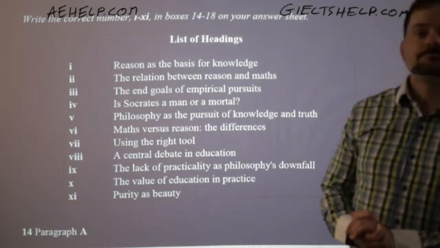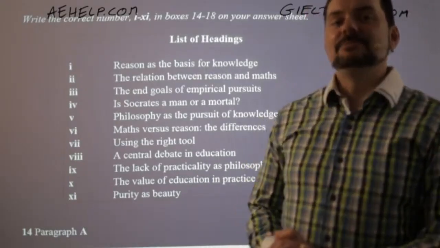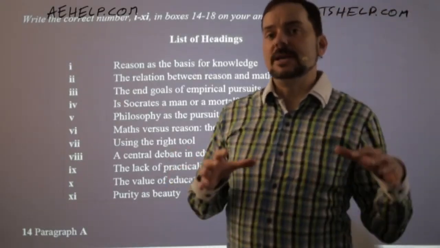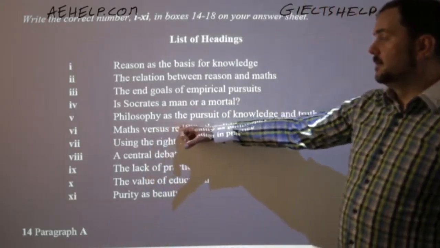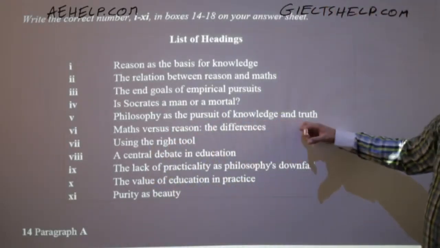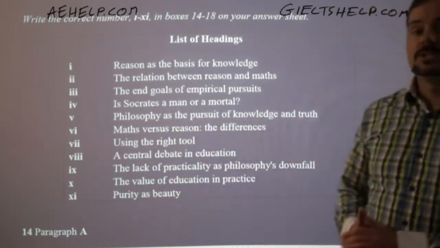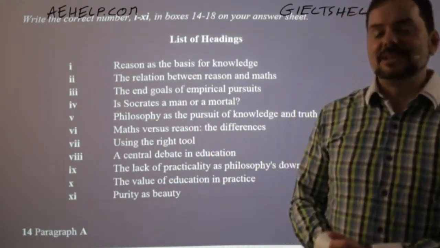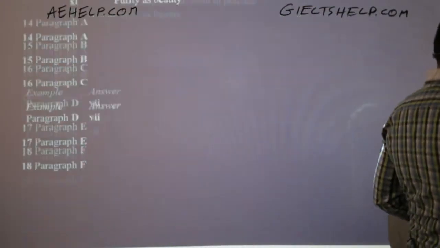Okay. Janiel says, now it's 5. All right. So Janiel, now you get why I said just be patient and you'll figure out the correct answer, right? And 5 is correct. Philosophy as the pursuit of knowledge and truth. So this is indeed that definition that's given to us in that paragraph. Yes, Janiel, now 5. Yeah, absolutely. Okay.